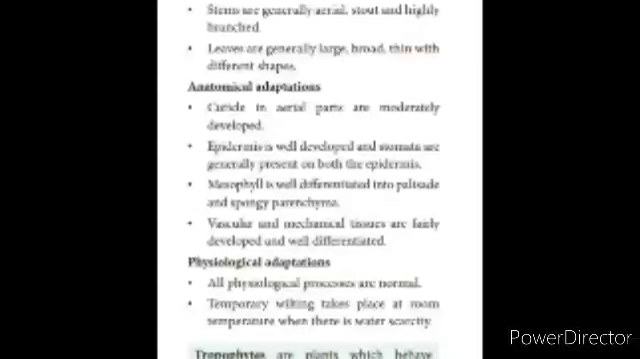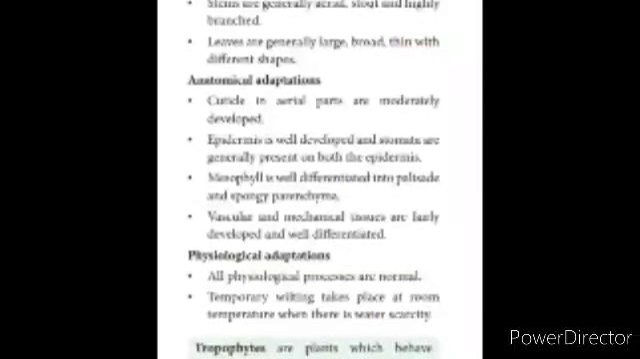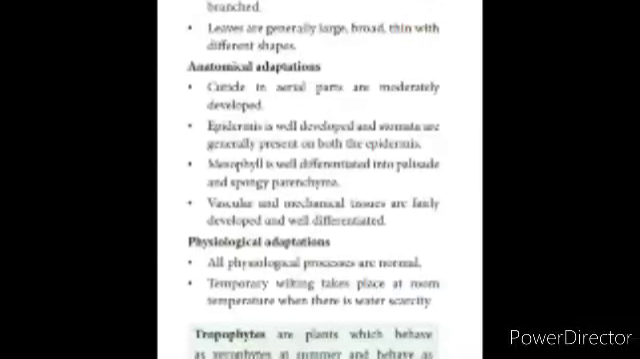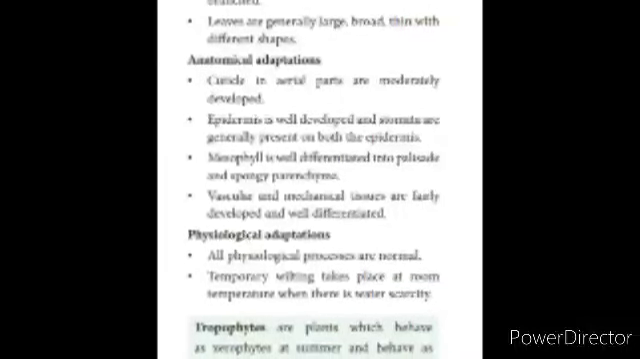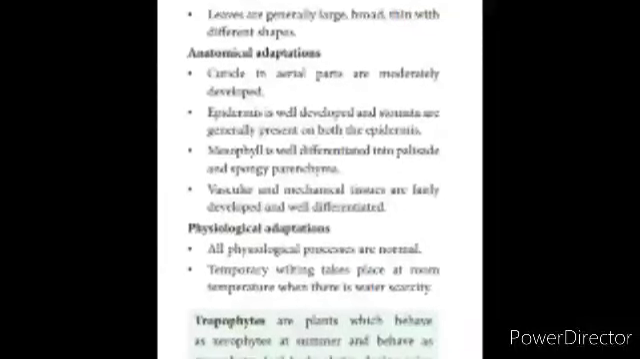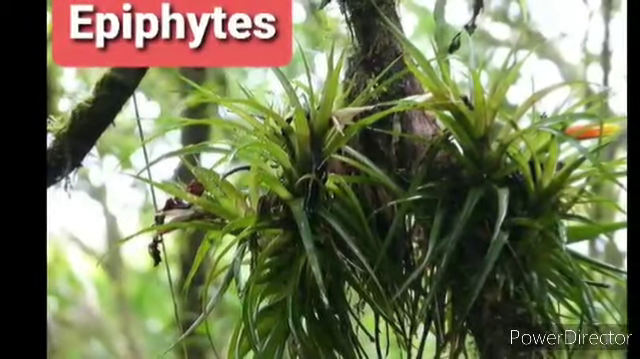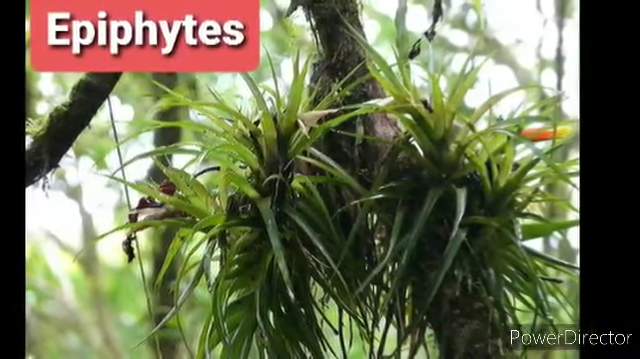Next we see the tropophytes. Plants that behave as xerophytes in summer and behave as mesophytes or hydrophytes during the rainy season are called tropophytes. Next we are going to see about the epiphytes.